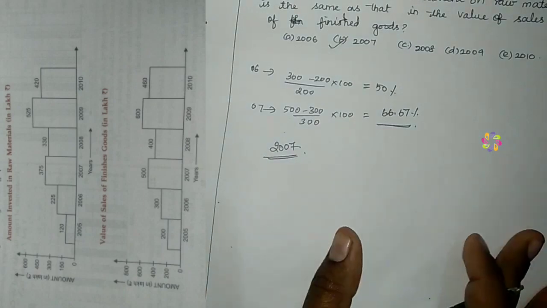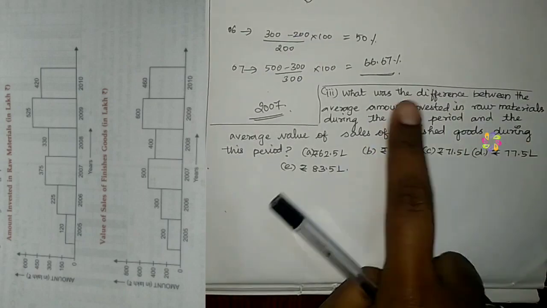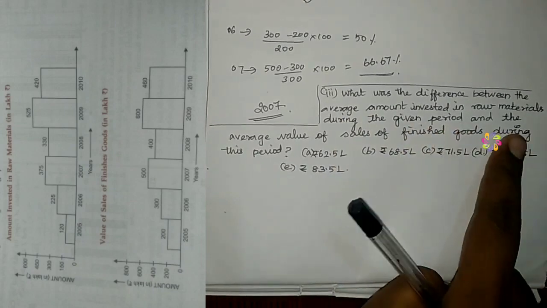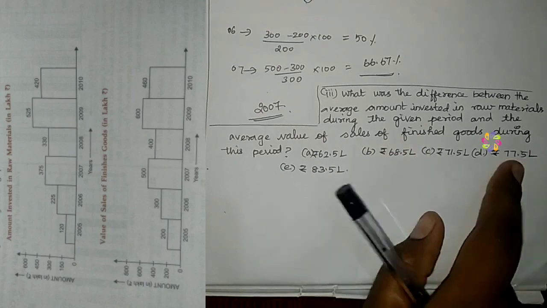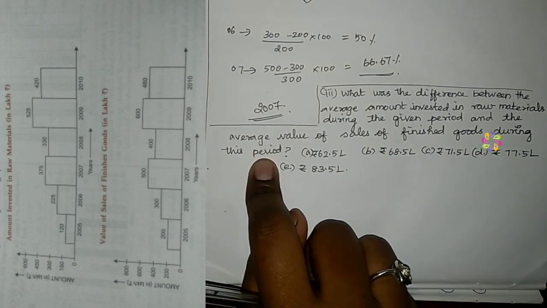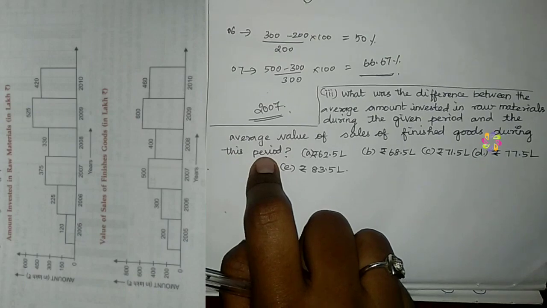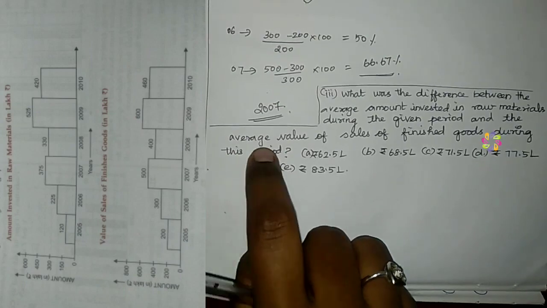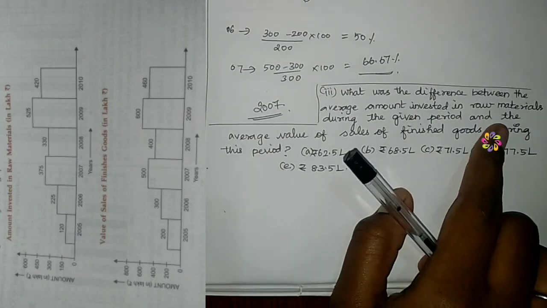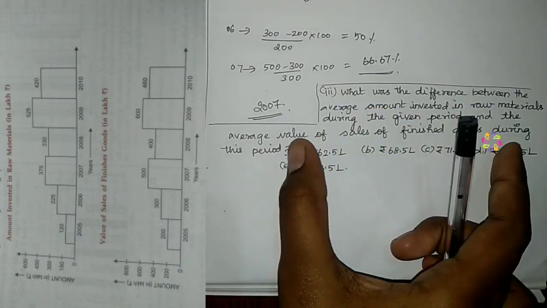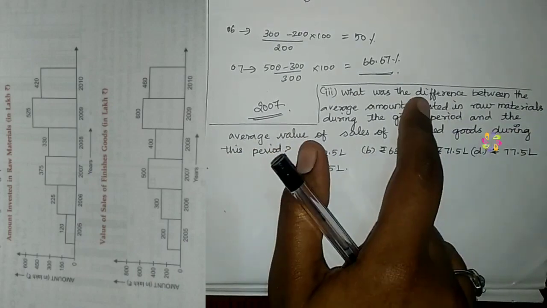Now let's move on to the third question. What is the difference between the average amount invested in raw material during the given period and the average of sales of finished goods during this period? We have to add all these values, take the average of raw materials and finished goods, and then subtract, as they are asking for the difference.